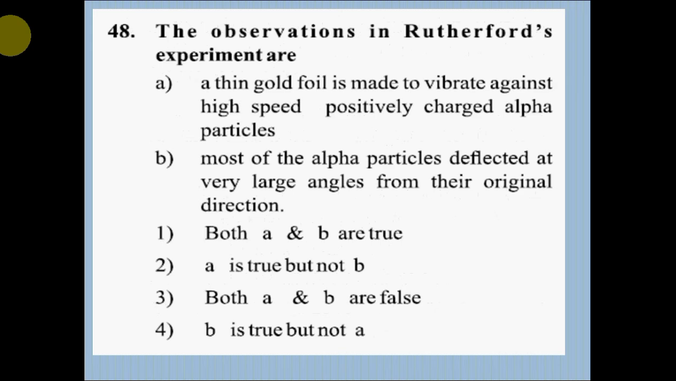Question number 48. The observations in Rutherford's experiment are: A, a thin gold foil is made to vibrate against high speed positively charged alpha particles; B, most of the alpha particles deflected at very large angles from their original direction. Option 1, both A and B are true; 2, A is true but not B; 3, both A and B are false; 4, B is true but not A. Correct answer is option 3, both A and B are false.